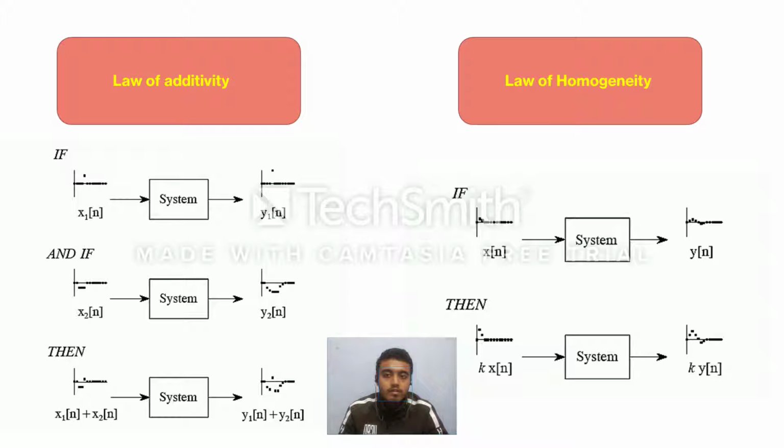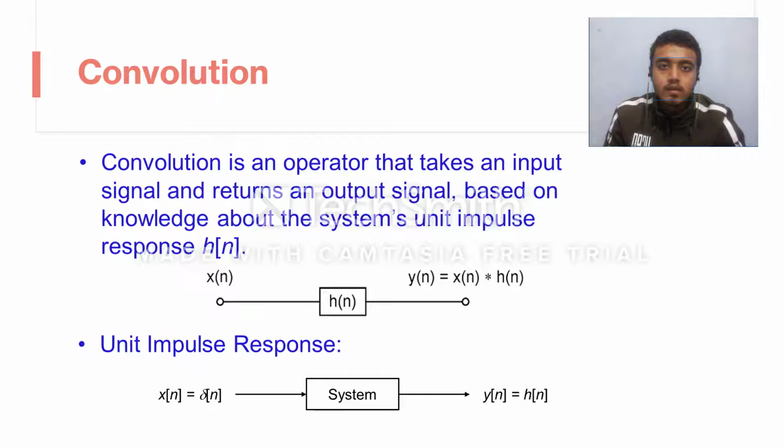So now that we have understood the basics of linear systems, we move on to understand what convolution is. That is also a very important property related to linear systems. Before understanding convolution, we need to know one basic term, that is a system's unit impulse response. So let us suppose we have a system. Now we have a special function called the impulse function. I will talk about the impulse function in detail later in this presentation. So when we provide this impulse function as an input to a system, the output that it produces is called the system's unit impulse response.